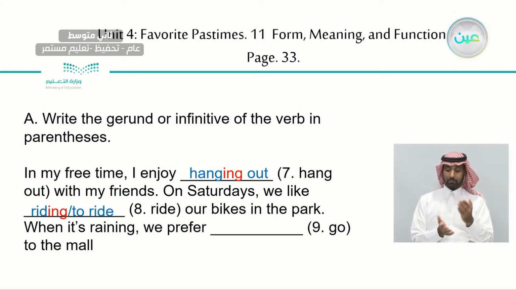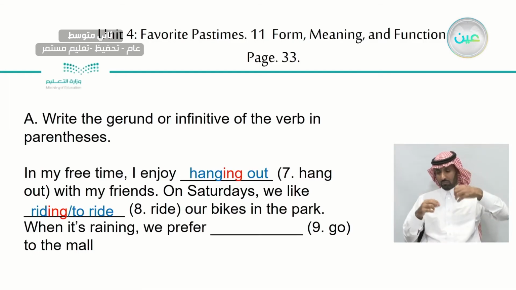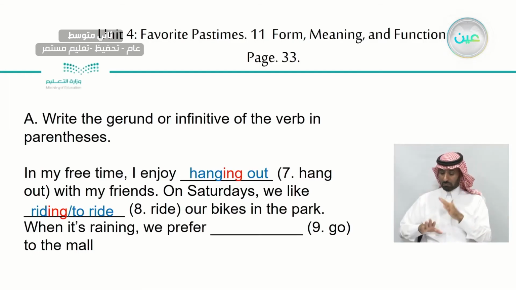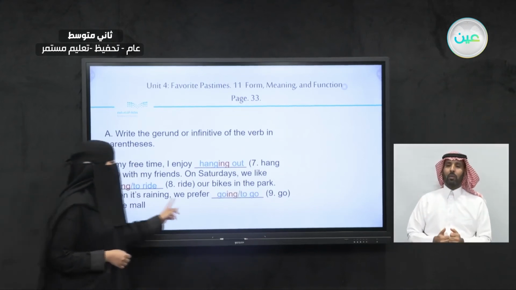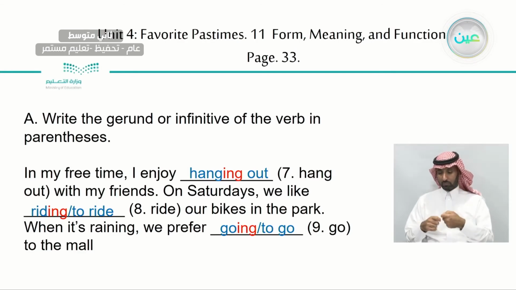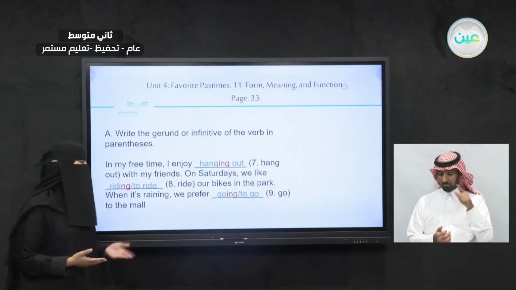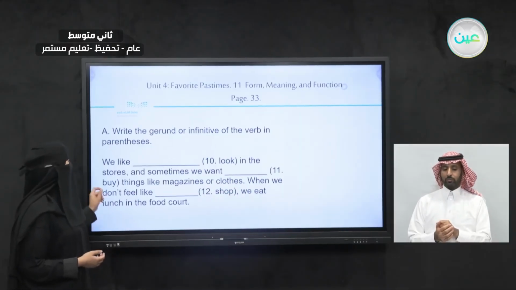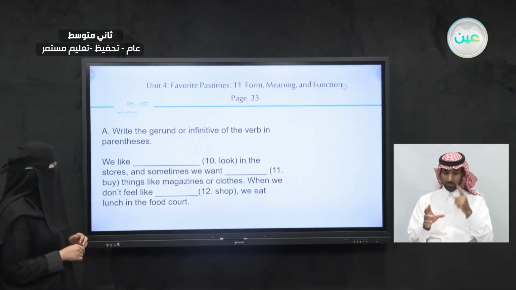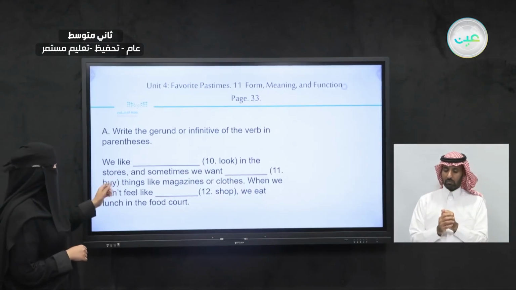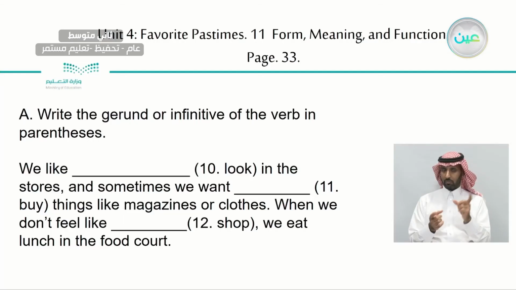Now the next one. When it's raining, we prefer, we're going to use the word go. So what are we going to write here? We prefer going or we prefer to go to the mall. Both of these answers are correct. We like look in the stores and sometimes we want, we have the word buy. So let's check the first one. We like, we have the word look. So what are we going to write?